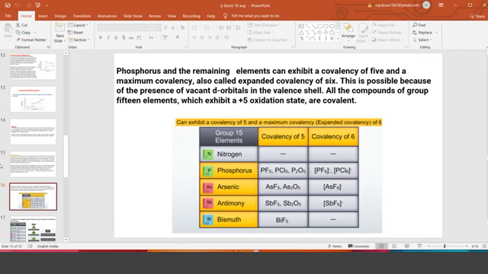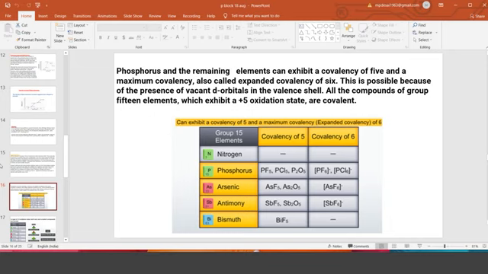So because of small size, where we cannot accommodate many other atoms on nitrogen, and due to the non-availability of d orbitals in the first member, nitrogen will not go beyond 4. We have not seen any compounds of nitrogen where +5 or +6 covalency is there.